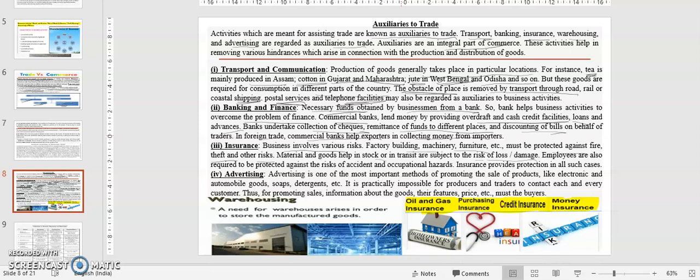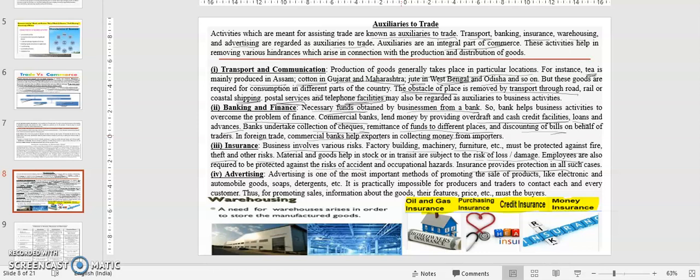Those have a risk of loss or damage, so they need insurance. The employees working in the organization also need to be protected against the risk of accidents or anything else. So insurance provides protection in all such cases, right?